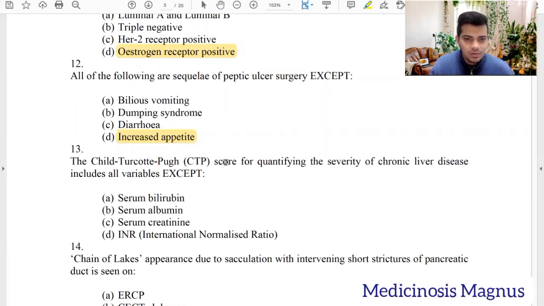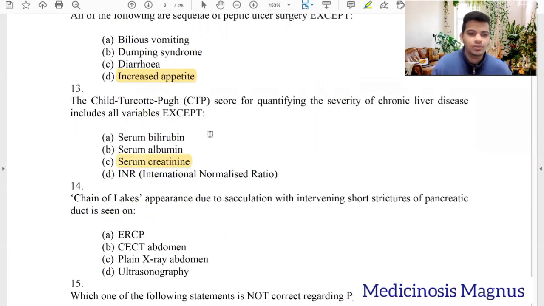The Child-Turcotte-Pugh score for quantifying the severity of chronic liver disease includes all the variables except: albumin, bilirubin, yes. INR, yes. But serum creatinine, no. Surely this is not involved in Child-Pugh scoring.